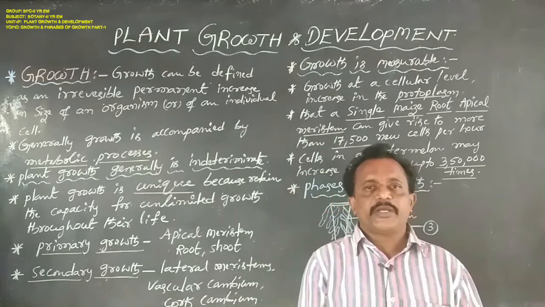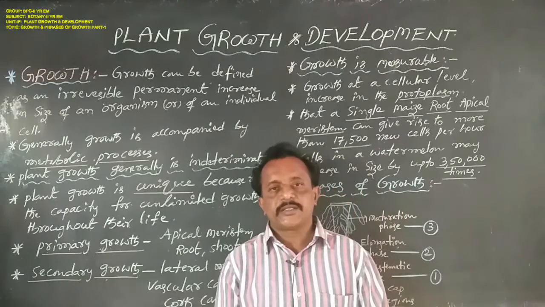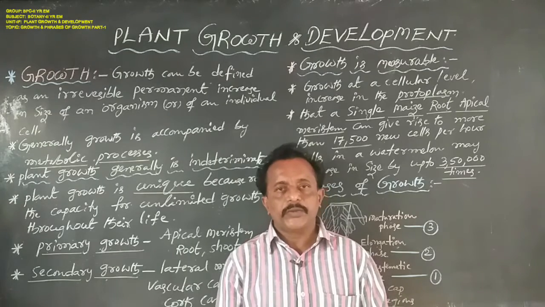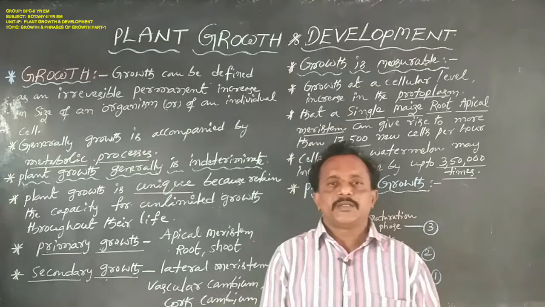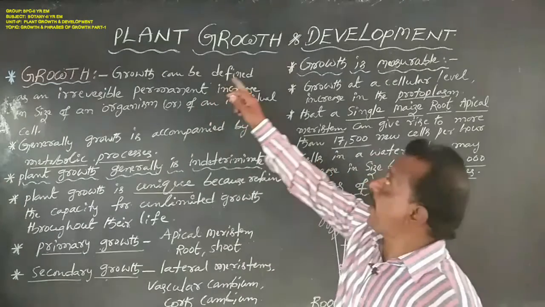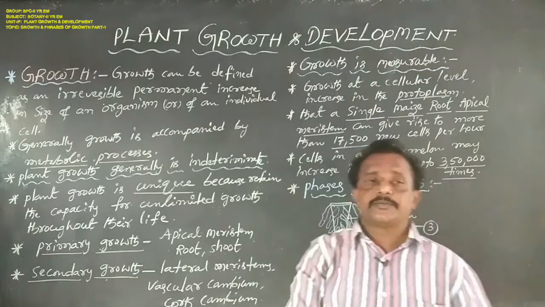This is a major unit in this second year. So today we are going to discuss the sixth chapter of plant physiology, that is plant growth and development.